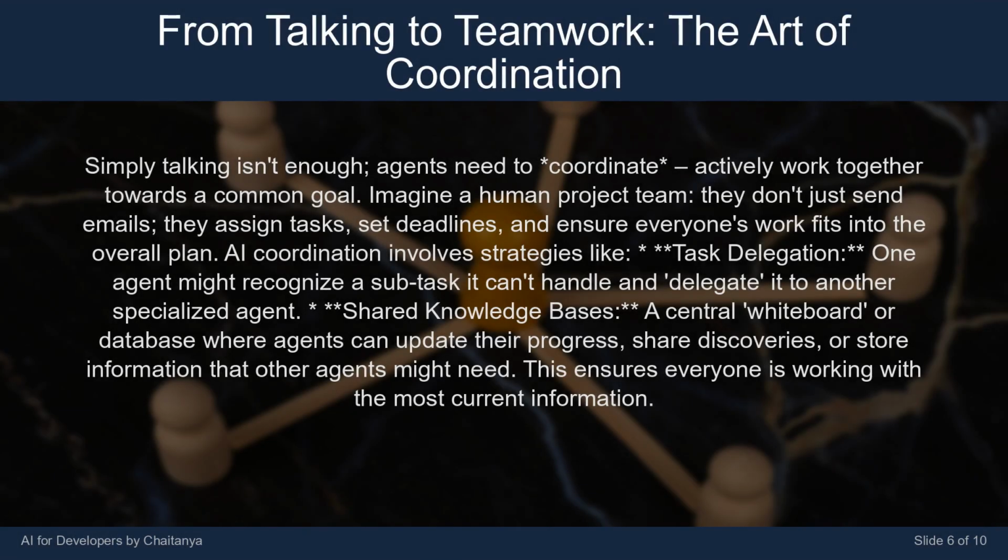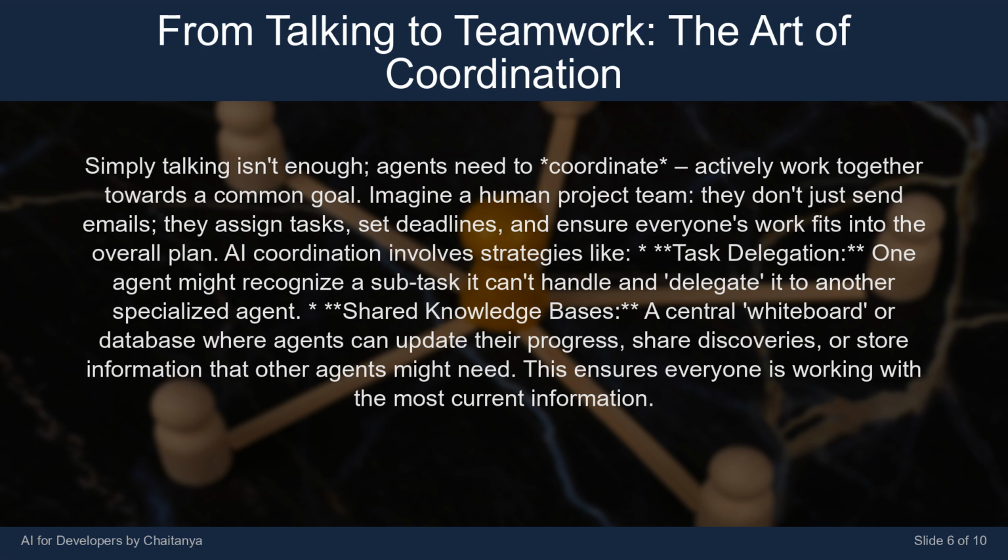Simply talking isn't enough. Agents need to coordinate, actively work together towards a common goal. Imagine a human project team. They don't just send emails. They assign tasks, set deadlines, and ensure everyone's work fits into the overall plan.